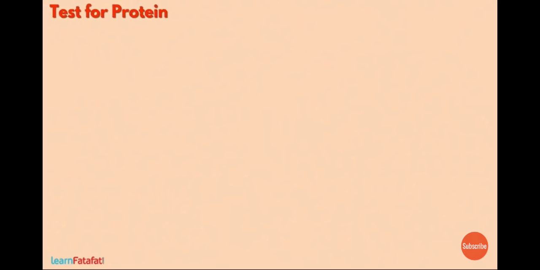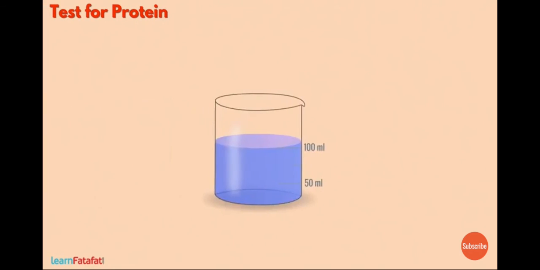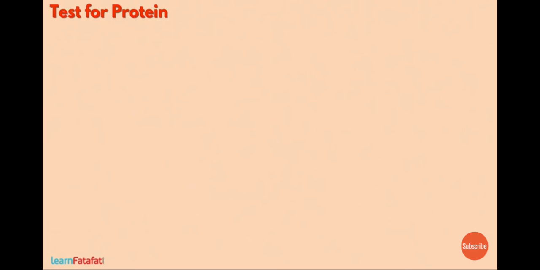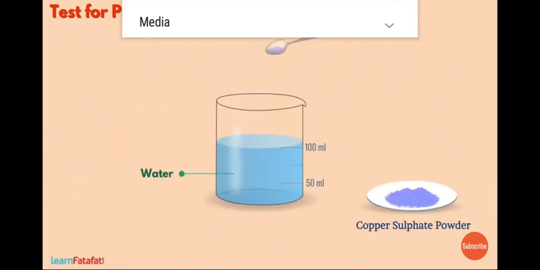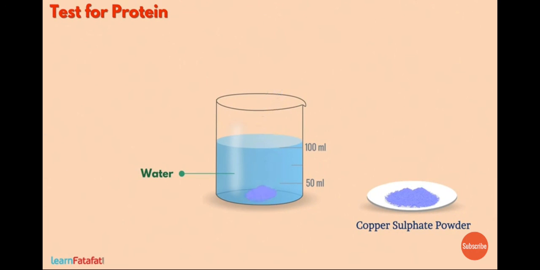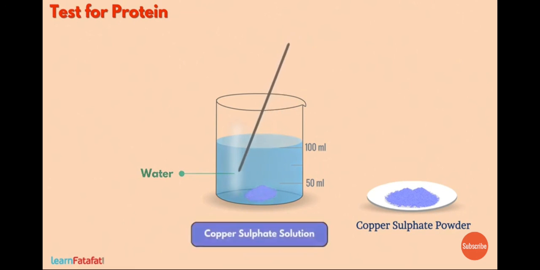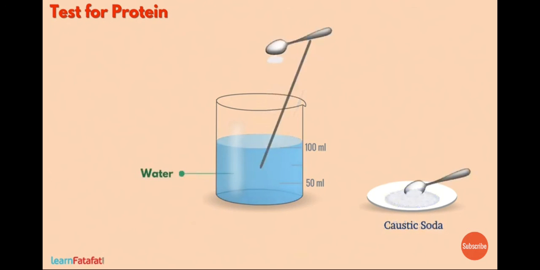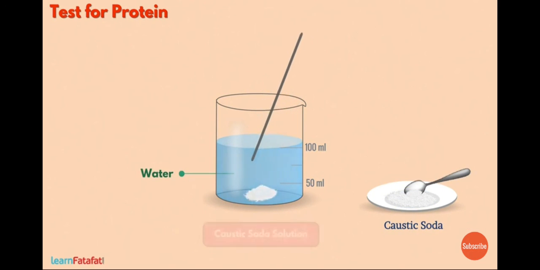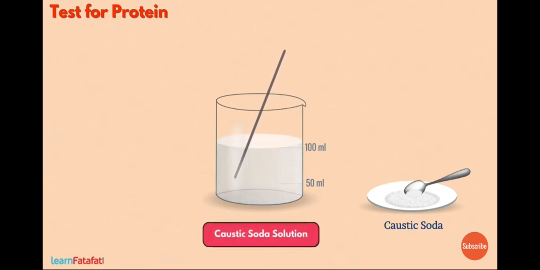To test if the food contains proteins or not, we need to prepare a solution of copper sulfate. For that, we will mix about 2 gram of copper sulfate powder in 100 milliliter of water. We need to stir the solution well so as to have proper mixing of the powder. In a similar way, we also prepare a solution of 10 gram of caustic soda in 100 milliliter of water.